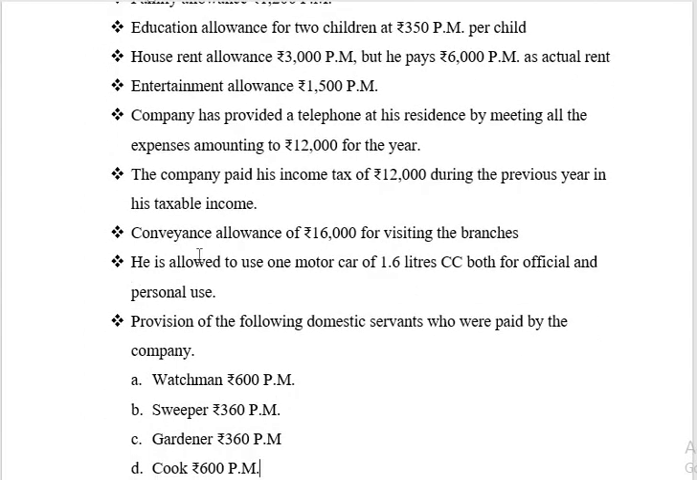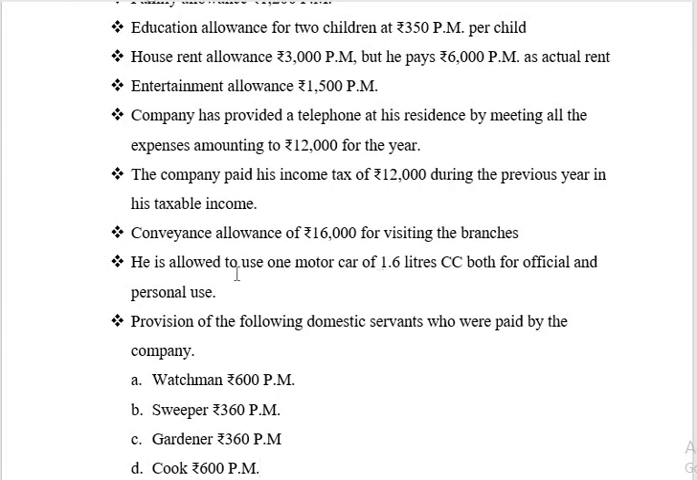Next, he is allowed to use one motor car of 1.6 liters cc both for official and personal use. So here with respect to the motor car, if the cc of the motor car is up to 1.6 liters or less than 1.6 liters, we have a standard amount of allowance of rupees 1,800 per month. If the assessee is using a driver along with the motor car, then along with the 1,800 per month we have to give 900 rupees for the driver.